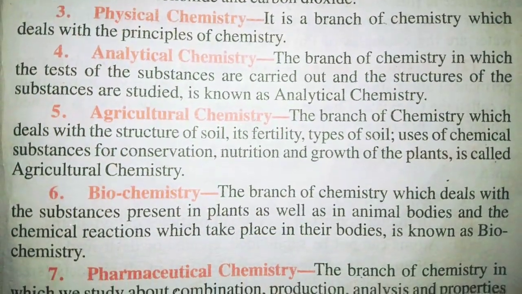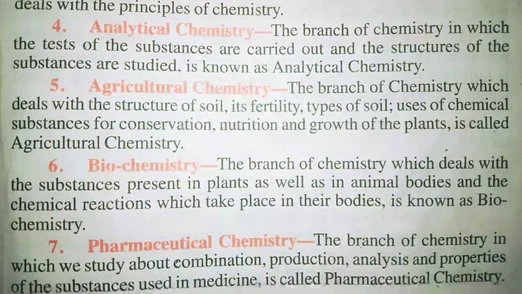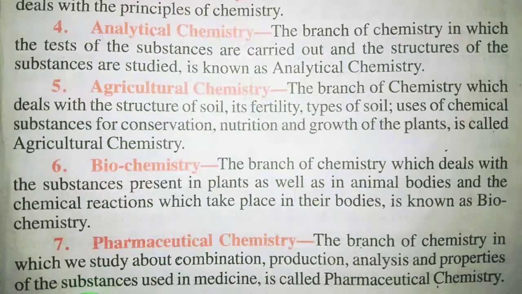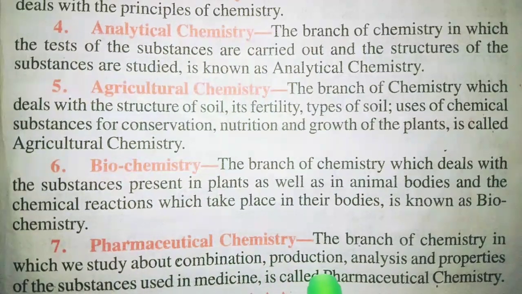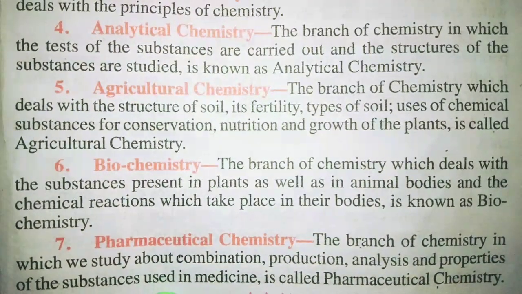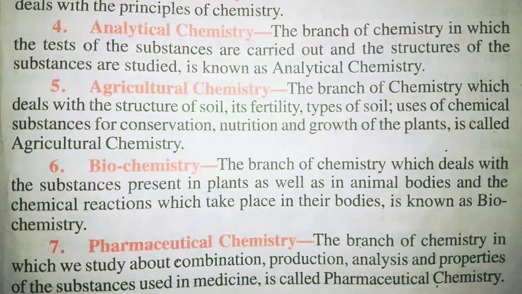And the last one, pharmaceutical chemistry. The branch of chemistry in which we study the combination, production, analysis and properties of substances used in medicine is called pharmaceutical chemistry.